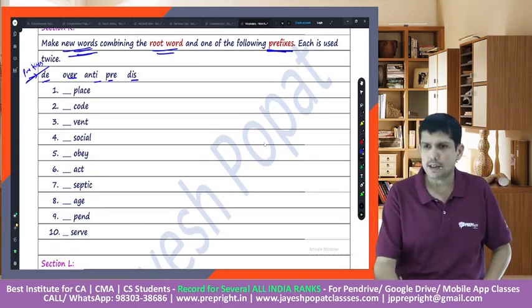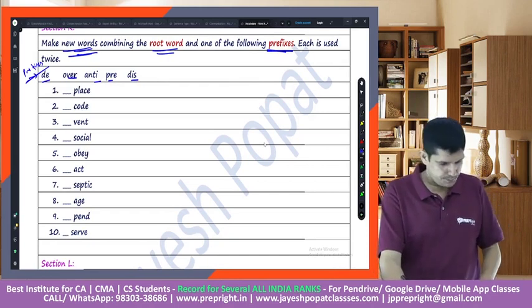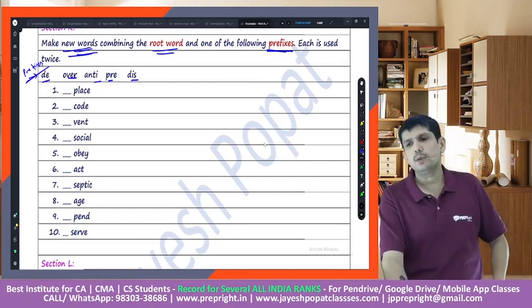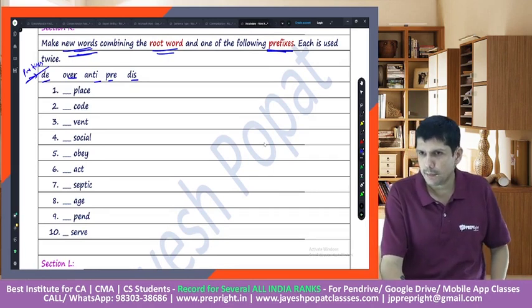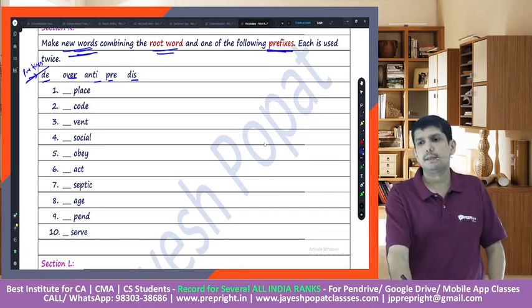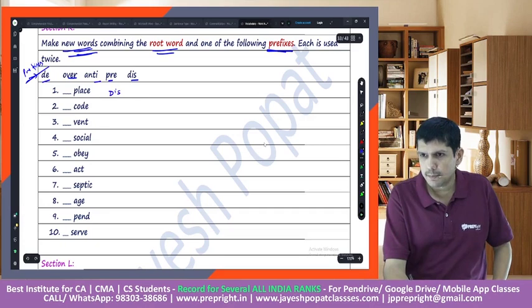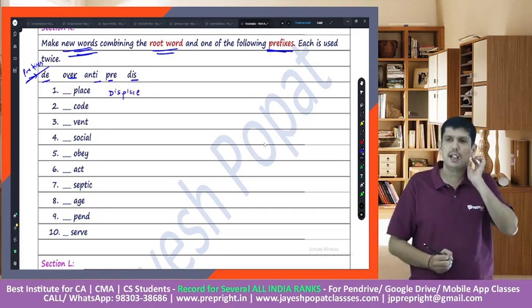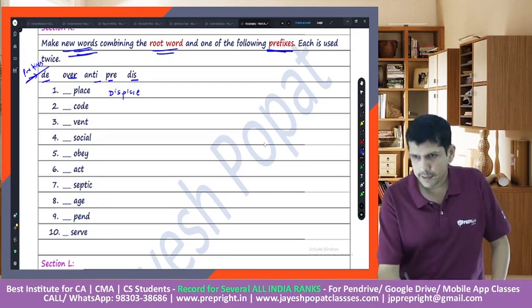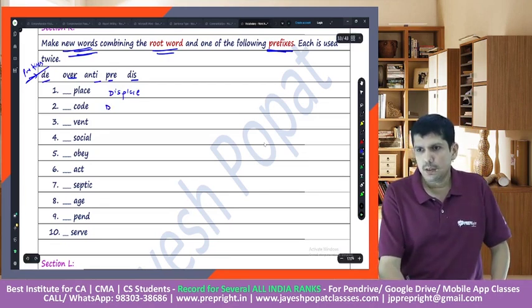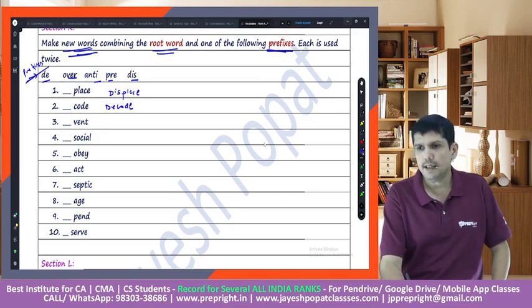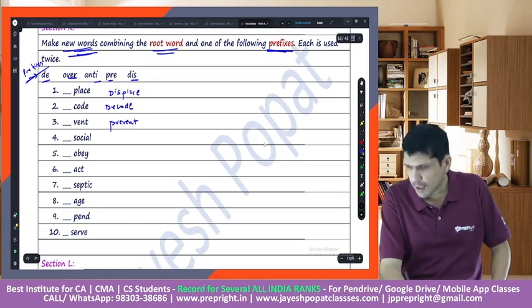Keep putting it into the chat. Place. What would be more suitable? Deplace, overplace, antiplace, preplace, displace. So I think displace means move it from its original position. Great. Then code. I think decode fits in. Then vent. Devent, overvent, anti-vent, prevent. So we have prevent. Keep putting it into the chat, right?